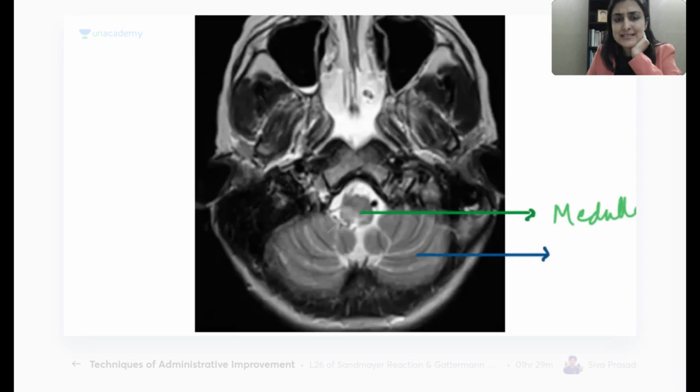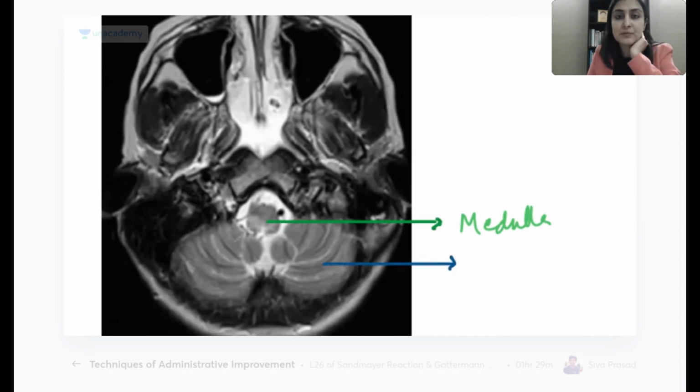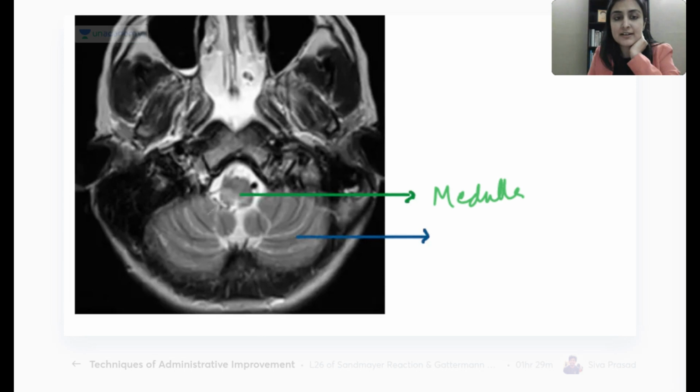And then what do I see? Vermis is over. I see that again, I'm just seeing the hemisphere, right? So this is the cerebellar hemisphere. But your job will be to tell me whether it's the right cerebellar hemisphere or the left cerebellar hemisphere. Left cerebellar hemisphere? Yes? Okay, wonderful.